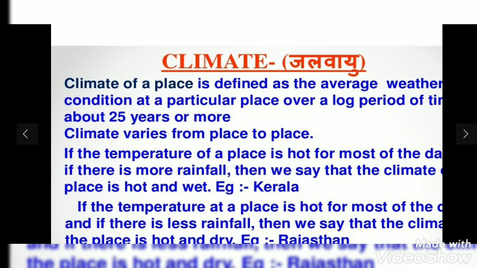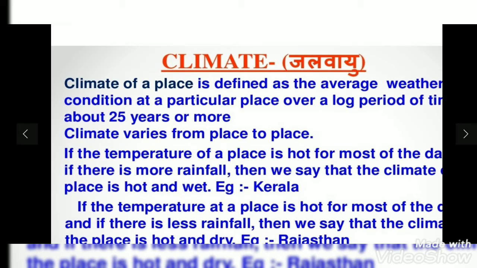Then we have climate. What is climate? The climate of a place is defined as the average weather condition at a particular place over a long period of time, say about 25 years or more. Climate varies from place to place. Like if it is a hot climate area, then the average temperature for 25 years has been taken, and then it was decided that this area is a hot zone.